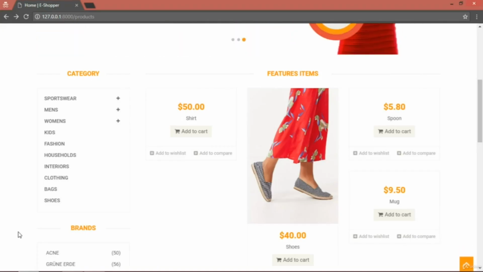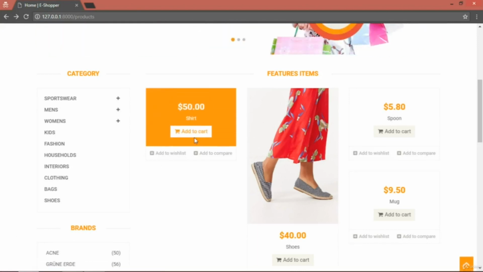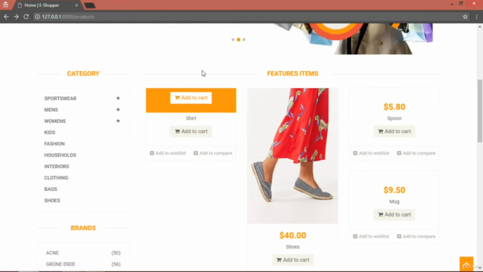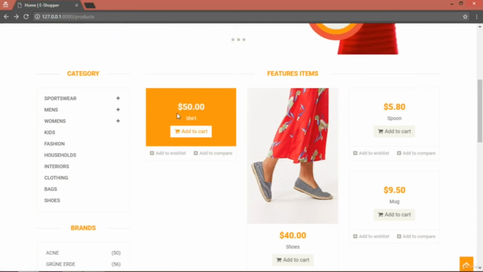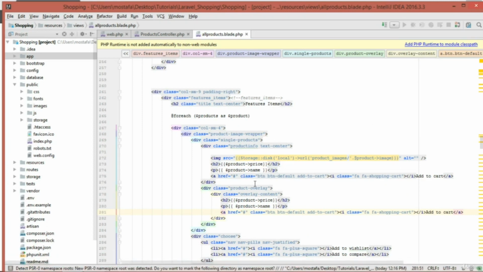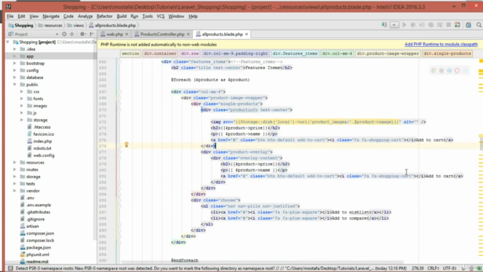Let's now add the Add to Cart functionality in our project, so that when you click on the Add to Cart button, it adds that product to your cart, so that you can check out and pay for your products. So first of all, we need to open your project, and inside the products as product loop that we have created before, we have here a button called Add to Cart.